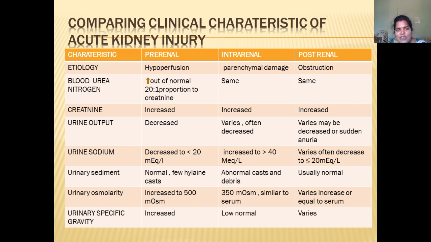On the whole in pre-renal, intrarenal, and post-renal, the creatinine level will be increased and urine osmolarity will be increased, while urine output, sodium, and sediment will be decreased, and specific gravity will also be increased.